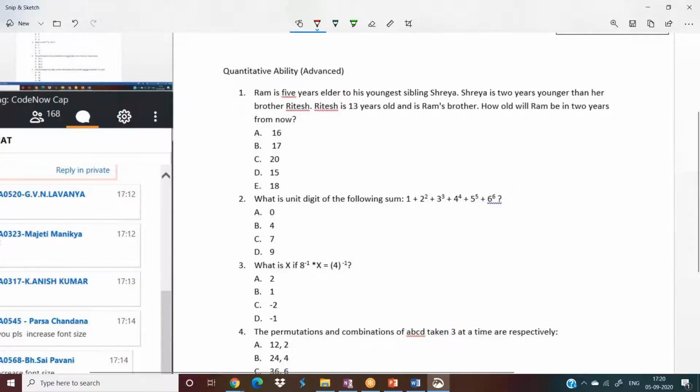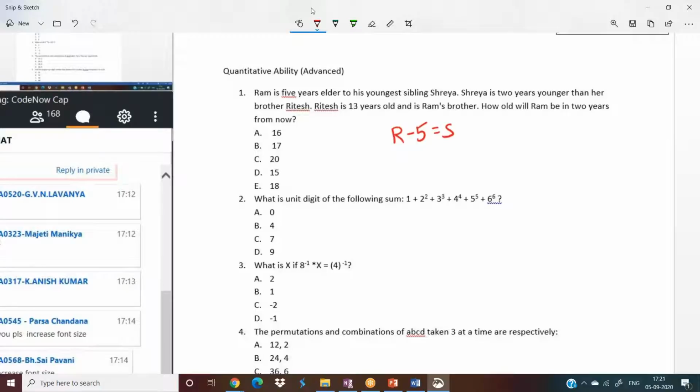Now by using this concept, solve this problem. Ram is 5 years younger to his sibling Shreyas. So Ram minus 5 gives you Shreyas. Guys, here I'll tell you one more logic, and one more thing I forgot to tell you initially. I will discuss whatever concepts we get in the middle. Now I am solving a problem from ages, but I am going to explain a concept from number systems. Now in these 5 days we are going to learn all the concepts, so you have to be a bit fast now.